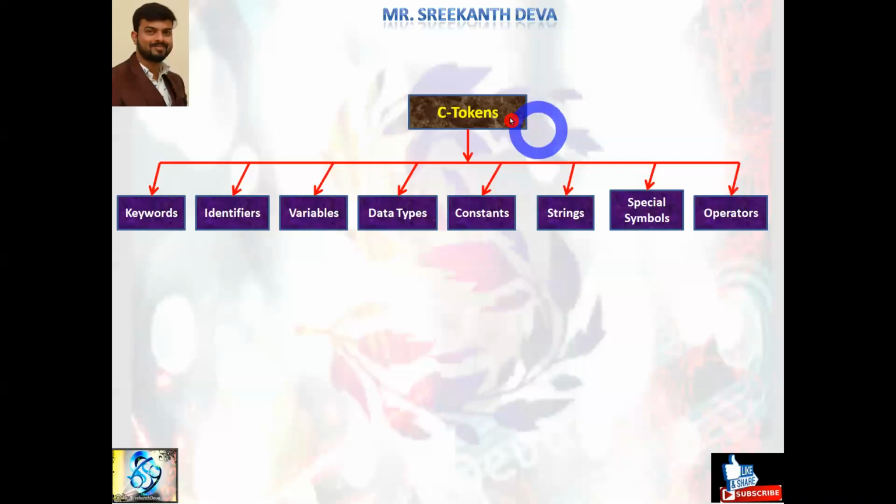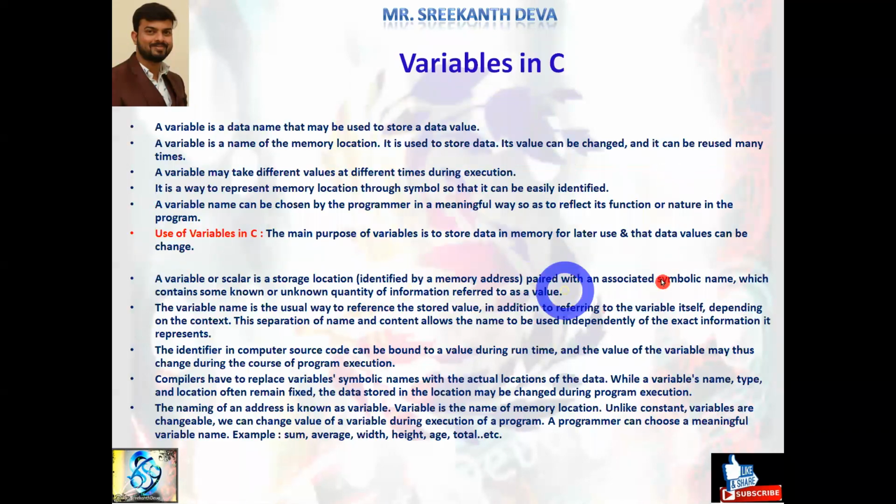So the various C tokens are keywords, identifiers, variables, data types, constants, strings, special symbols, and operators. In the previous video session, I explained in detail about keywords and identifiers. In this session, we'll discuss in detail about what is a variable, how to declare variables, how to define and initialize variables, and how to access these variables.